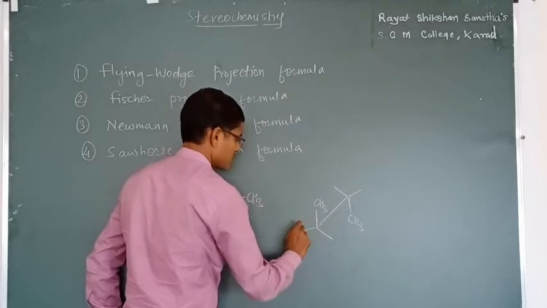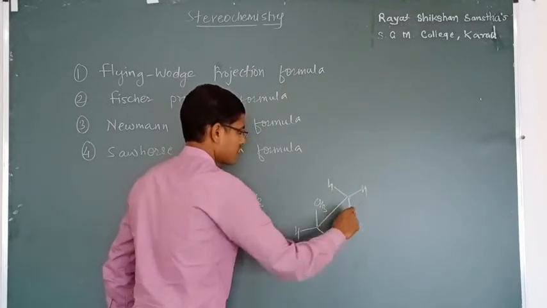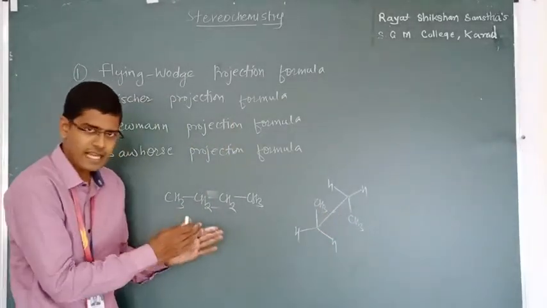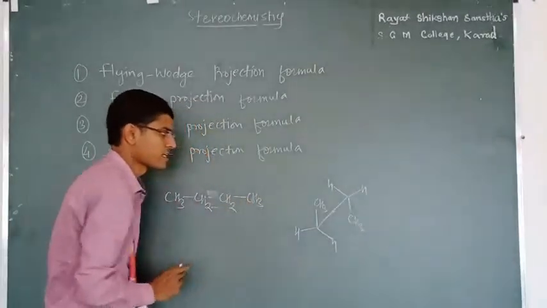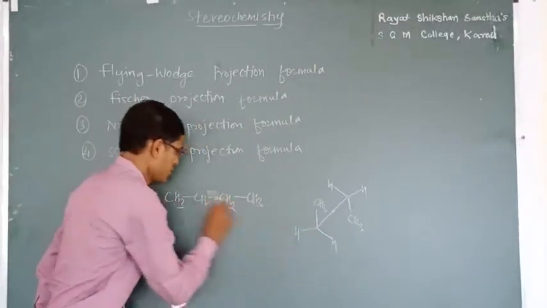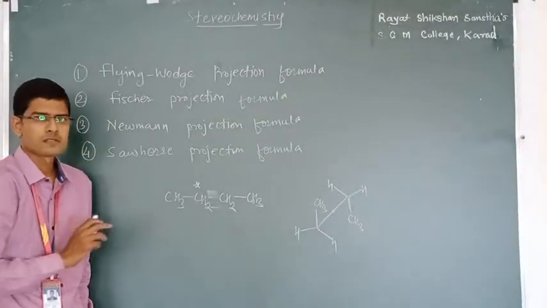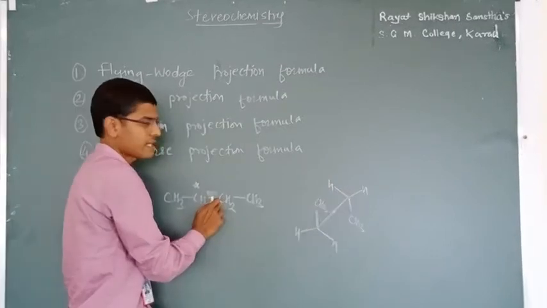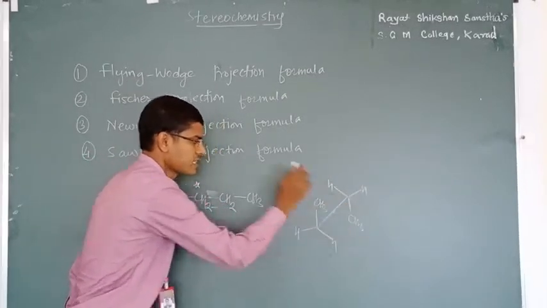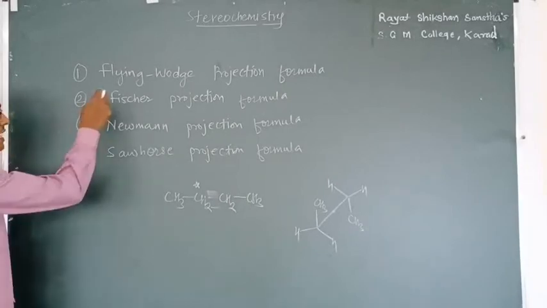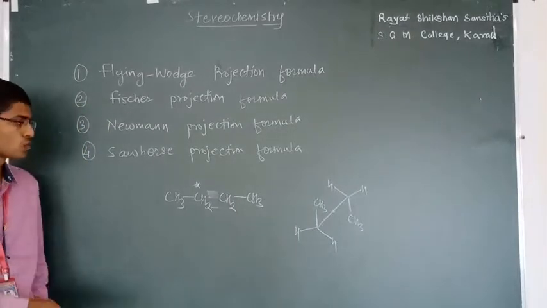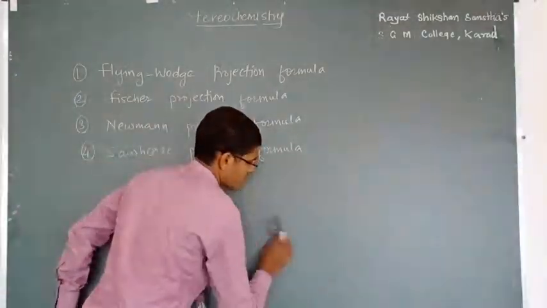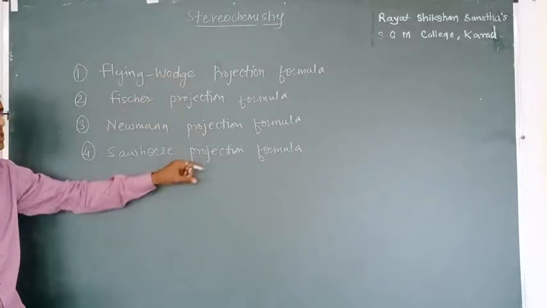CH3, CH3, H, H, H, H. This is the center of the carbon-carbon single bond, and we are looking from a side angle towards our molecule at this point. So the molecule looks like this: one frontal carbon whose substituents are CH3, H, H, and this is my rear carbon whose substituents are H, H, CH3. So these are the 4 projection formulas used to represent an organic molecule in 3 dimensions, and a molecule can be represented using all these projection formulas.